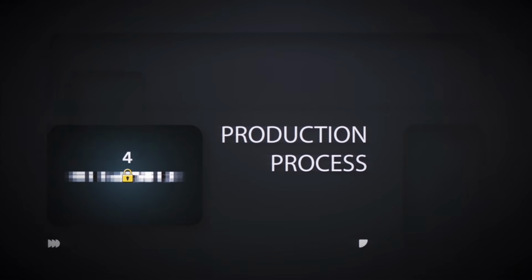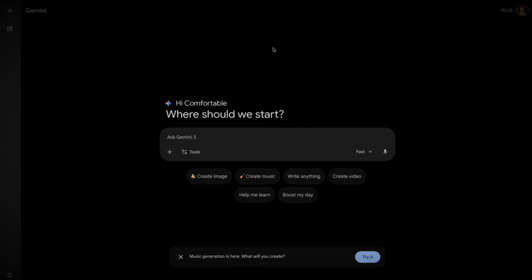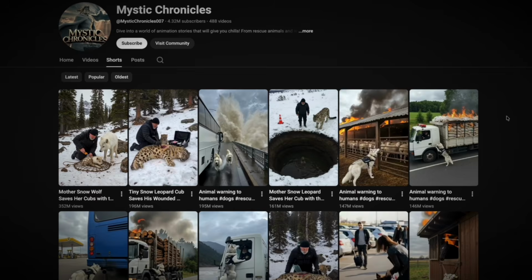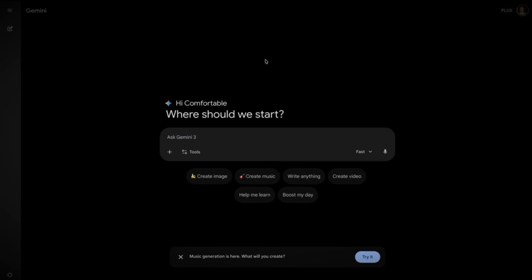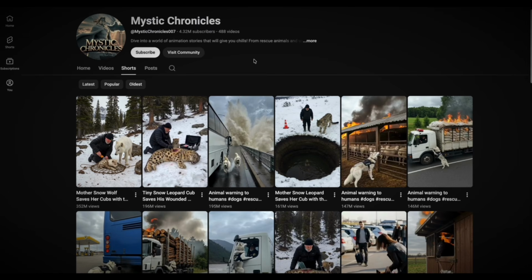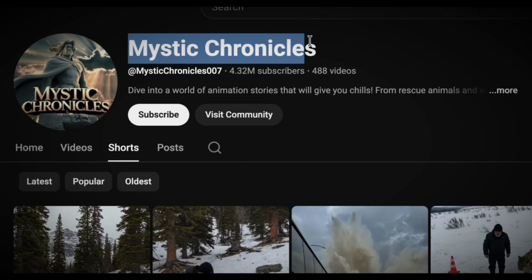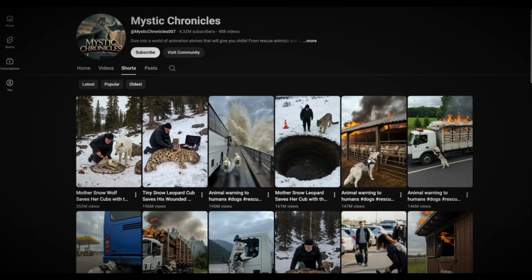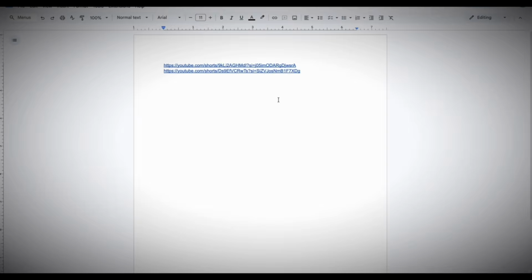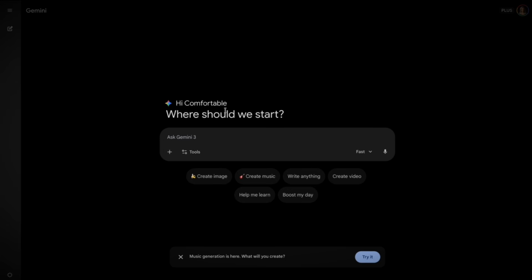Production process. Alright, here's where it gets interesting. We're going to use Gemini to write our scripts, but we're not doing this blindly. We're reverse engineering success. Step 1. Frame-by-frame analysis with Gemini. First, go to the viral channel you're studying, Mystic Chronicles. Find their top 5 performing shorts. Copy the URLs. Now open Gemini.